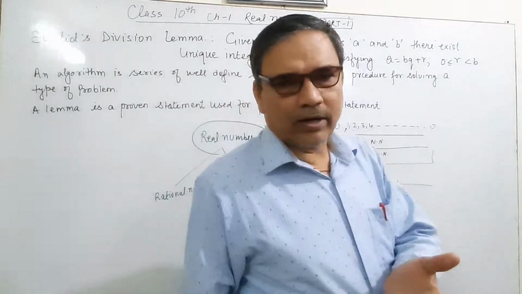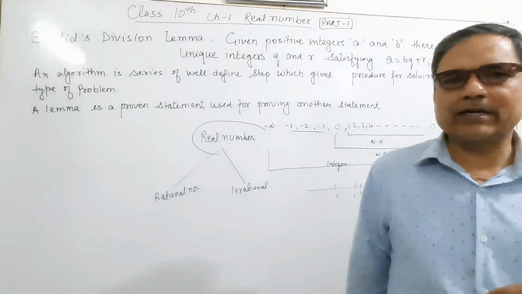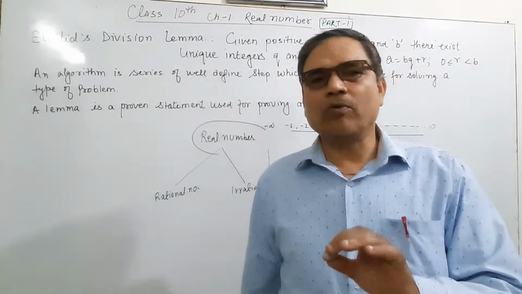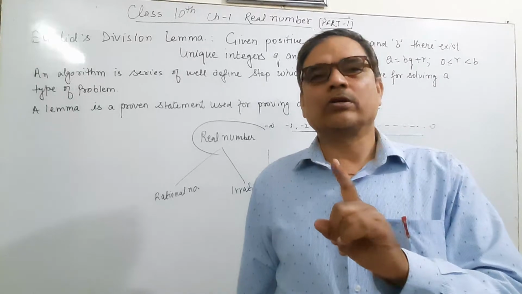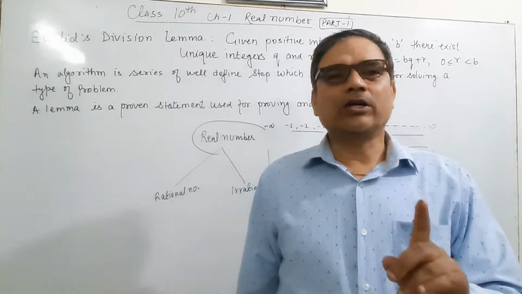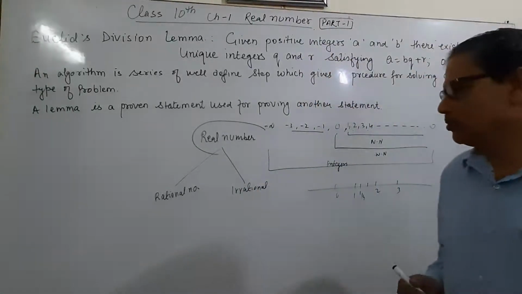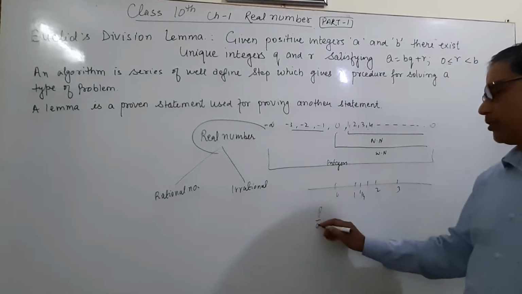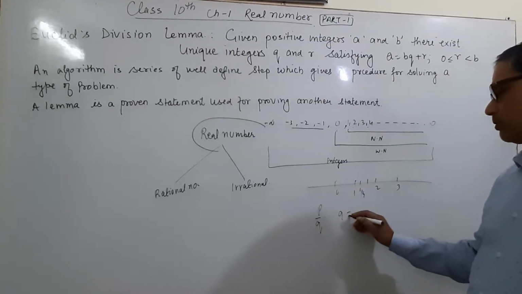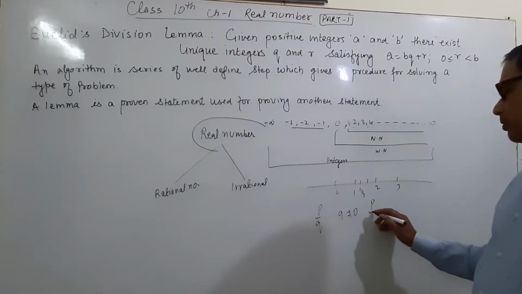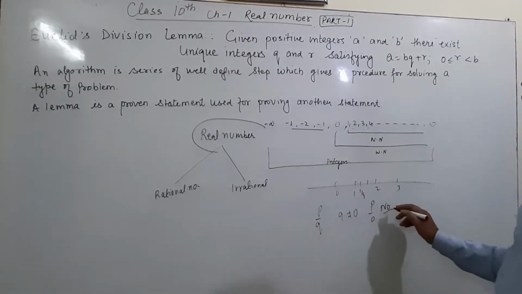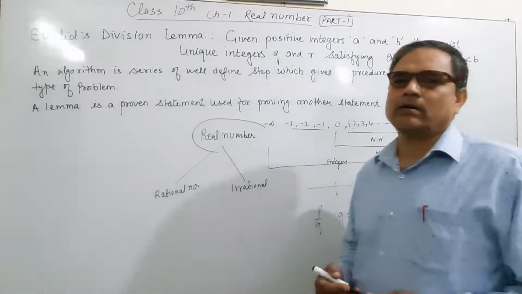So what is a rational number? The number which can be expressed in p by q form, where p and q both are integers, but q is not equal to 0. If q is 0, then it is not defined. It means we have no exact number.